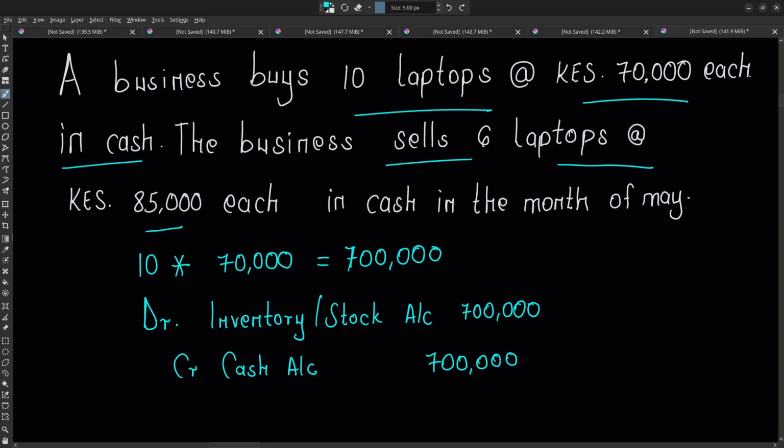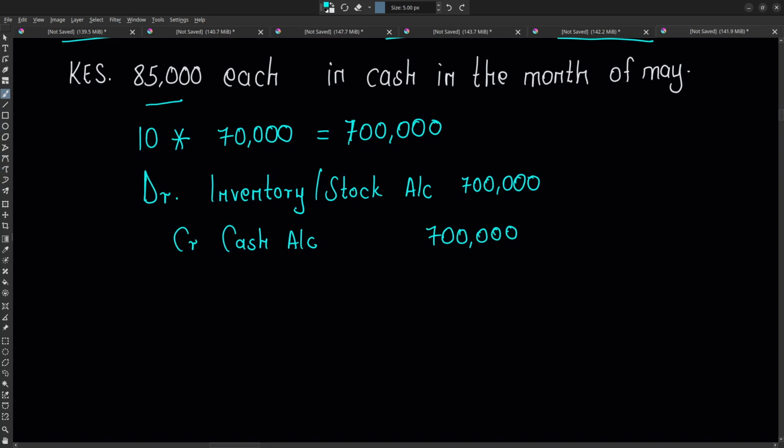Then the business sells 6 laptops at Kenyan shillings 85,000. Let me do the calculation. 85,000 times 6, that is 510,000. So they have made a sale of 510,000.